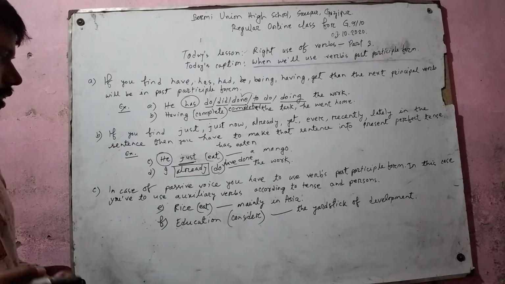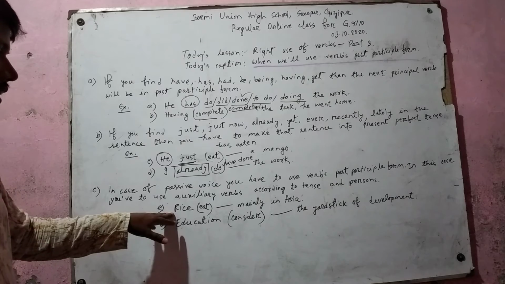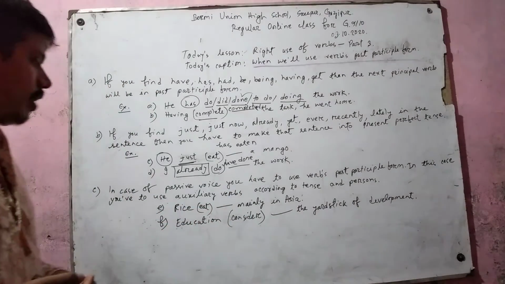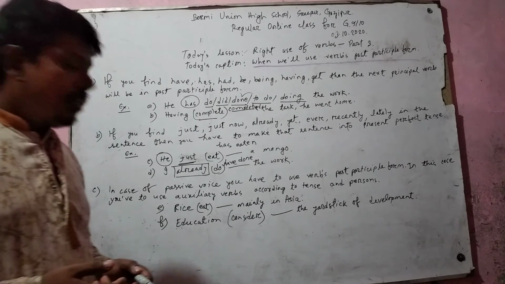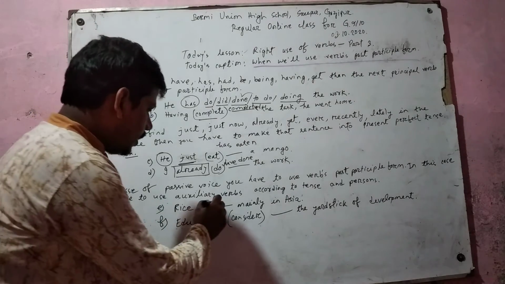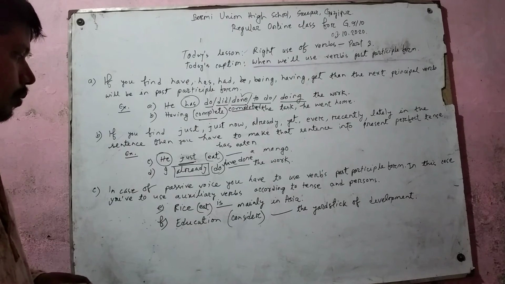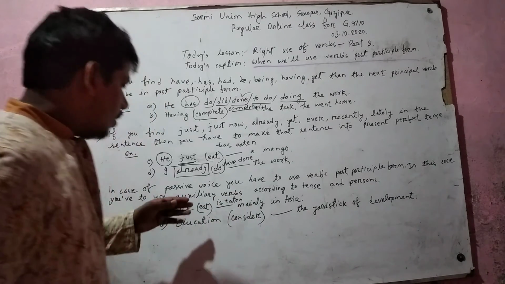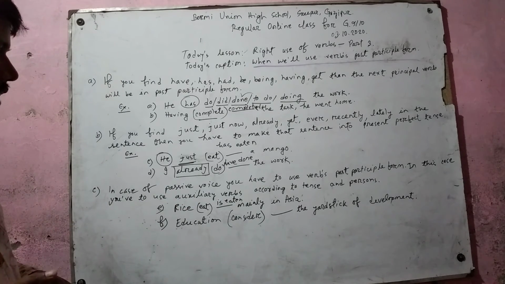Rice eat mainly in Asia. What kind of tense does it indicate to you? It indicates present tense, and it talks about present tense. This is why you have to use the auxiliary verb of present tense, and we know that in passive mode, in present tense, we have to use am, is, are as auxiliary. So you have to use is as auxiliary, and then you have to use verbs past participle form, and eaten is the past participle form of eat, and the total answer will be rice is eaten mainly in Asia.